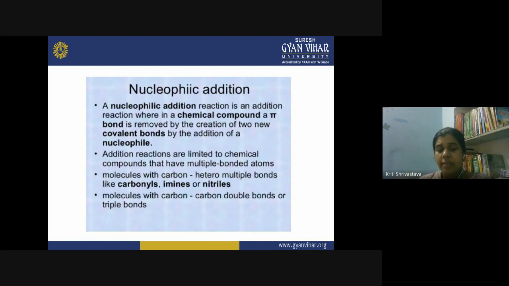So such types of compounds actually show the nucleophilic addition reaction. In the case of carbonyl compounds like the aldehydes and the ketones, you have seen many nucleophilic addition reactions. They are characterized by them actually. So the molecules with a carbon-carbon double bond or triple bond also show such nucleophilic addition reactions.